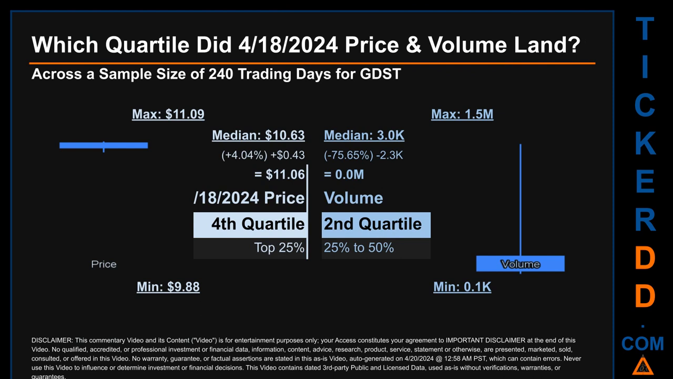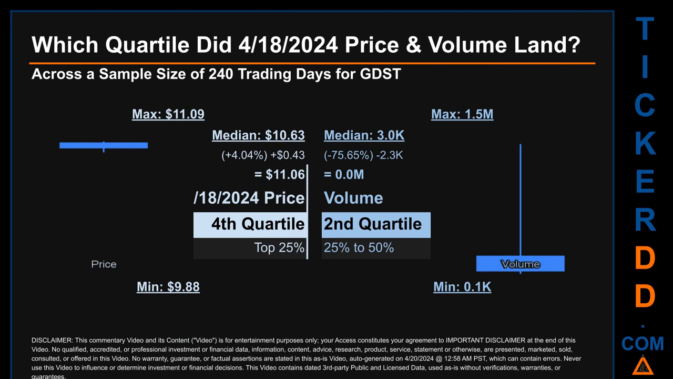The day's volume landed within the 2nd quartile, that is within the 25% to 50% range of all sampled daily volume, which saw a max daily volume of 1.5 million and a minimum of 0.1 thousand. Quartiles tell us about the spread of a data set by breaking that data set into quarters, just like how the median breaks the set into half.